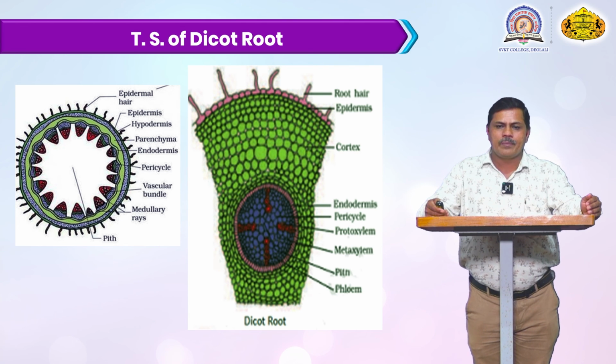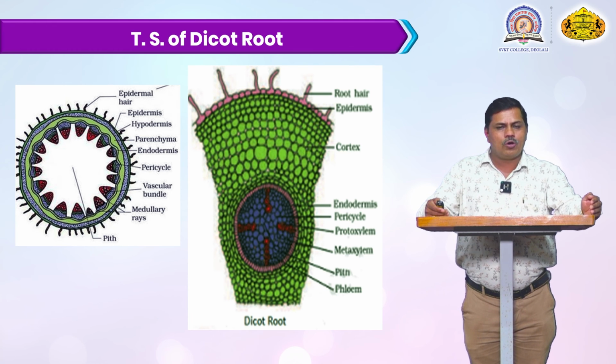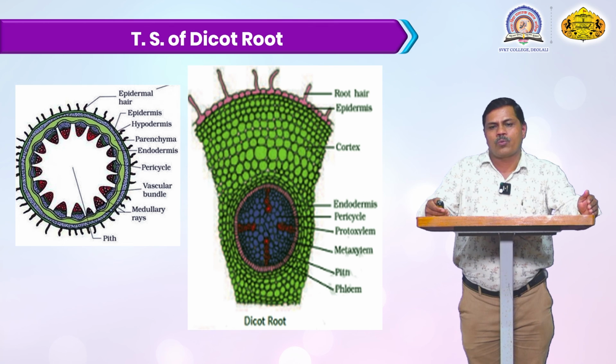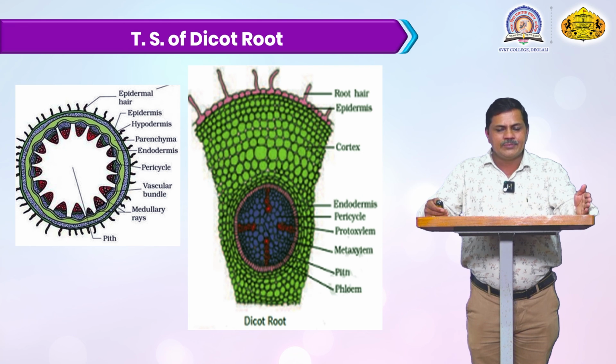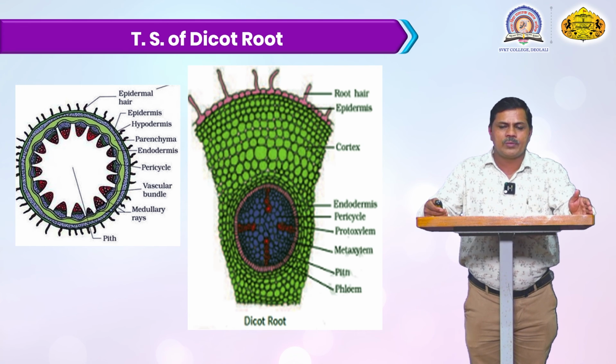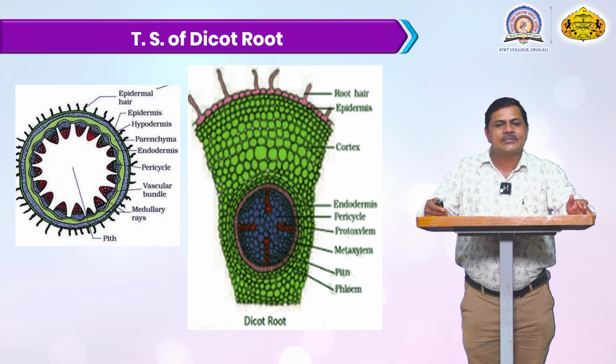Pericycle cells are present, and inside the endodermal cell there is the vascular bundle, called xylem and phloem. There are protoxylem and metaxylem. The protoxylem is present at the peripheral region, and the metaxylem is present at the pith region, the central portion. They are clearly distinguished as protoxylem and metaxylem. Alternating with the xylem cells there are phloem cells, and in the phloem the reserve food material is conducted, supplied from the higher region to the lower region. At the central portion, there is the pith.